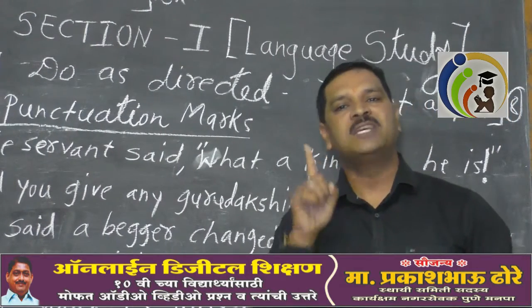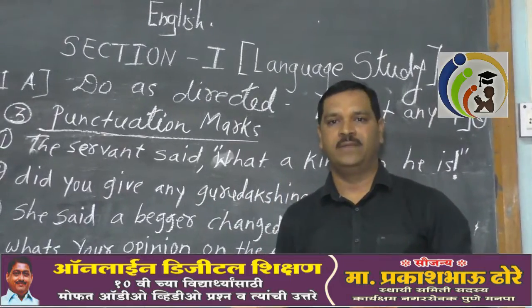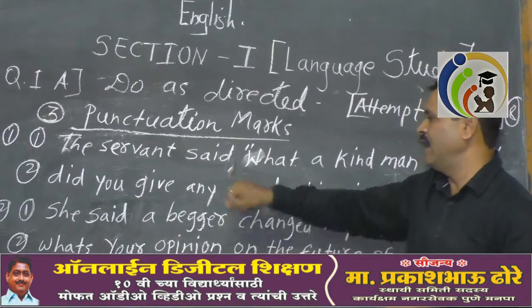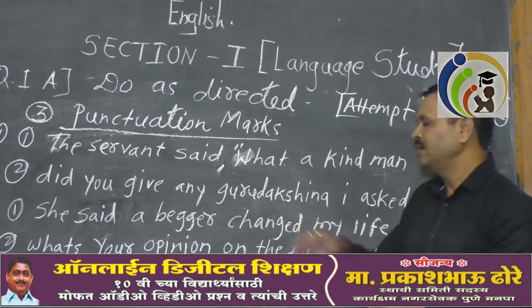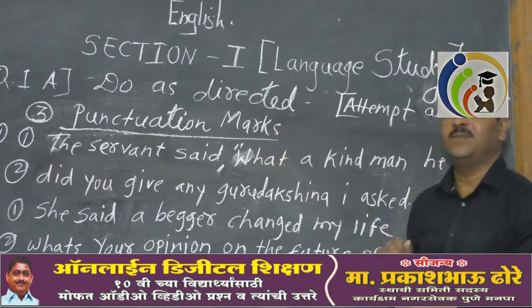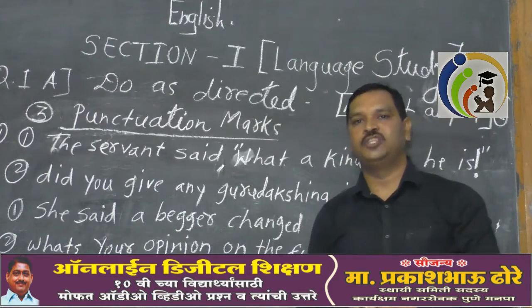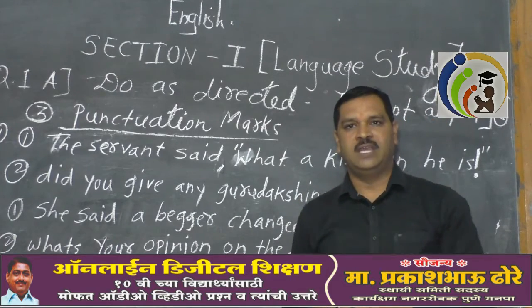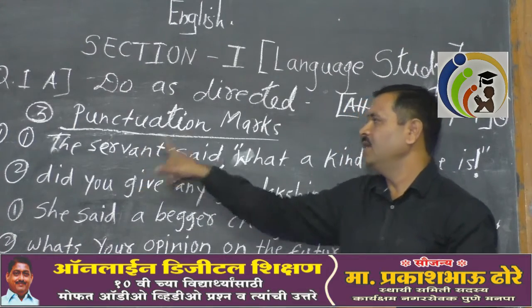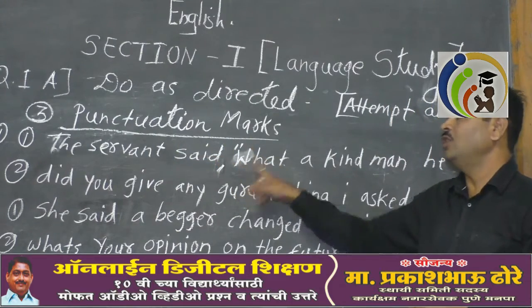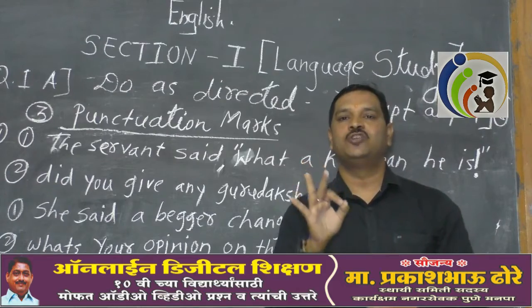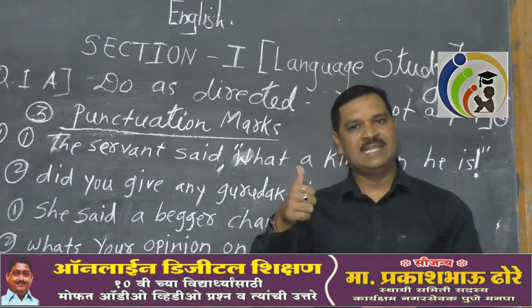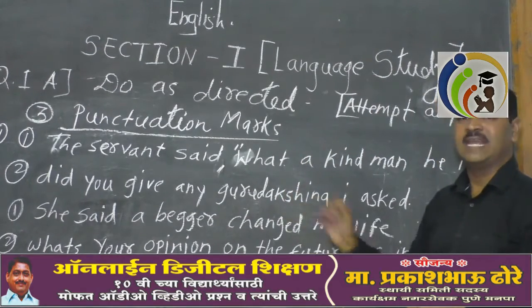You must be able to do all 5. If you miss even one, or if you give all these punctuation marks but do not write this W in capital, then also you will get 0 marks. What I mean to say is, while giving the punctuation marks, give all of them properly. At the same time, pay attention to the capital letters. Is that clear? Okay. Now go to the second one.